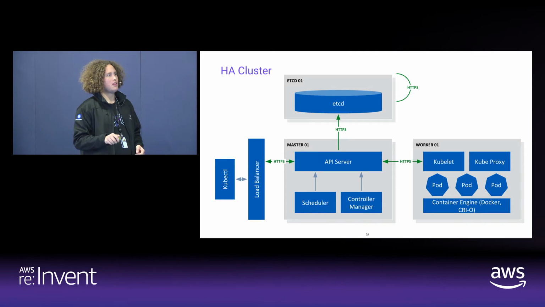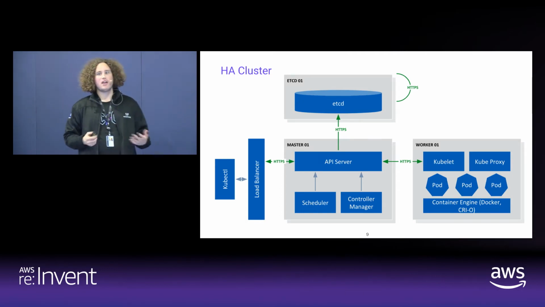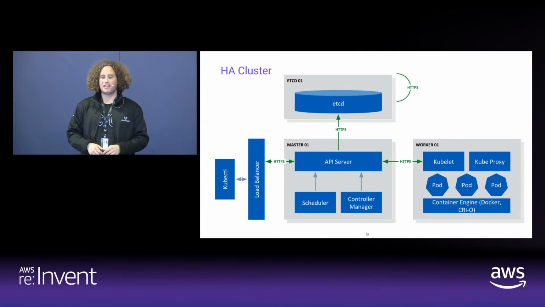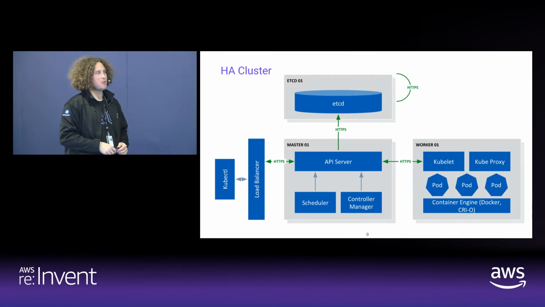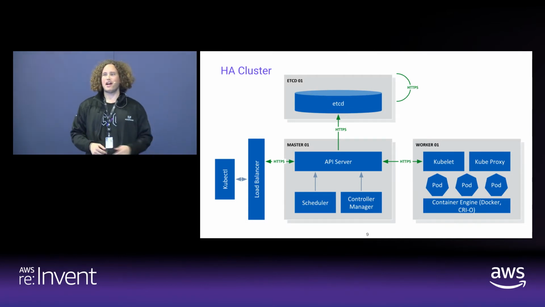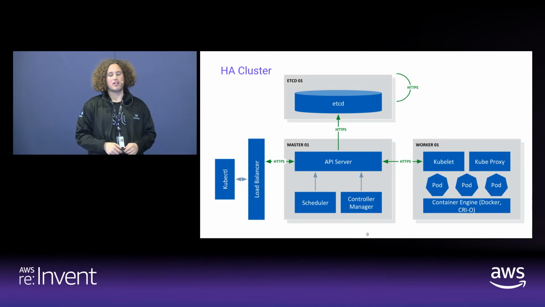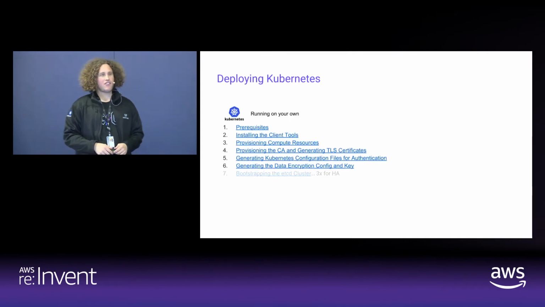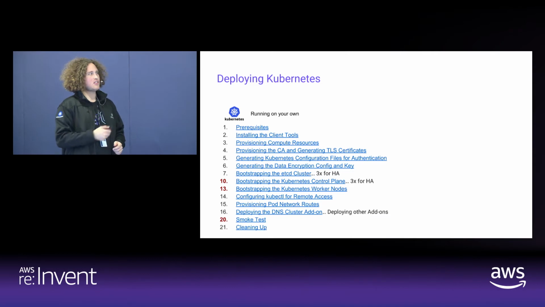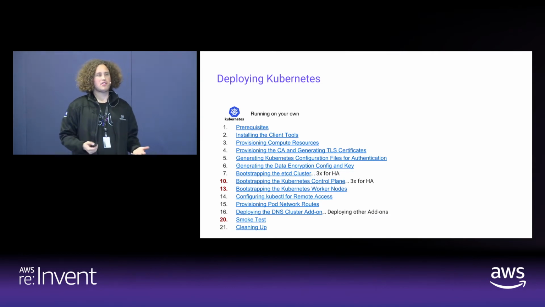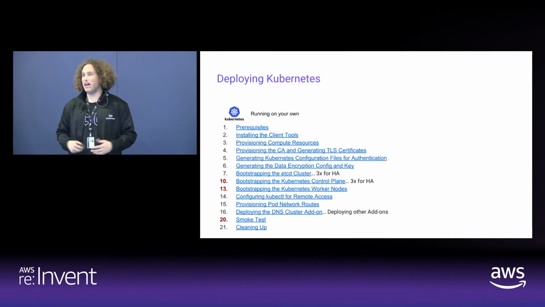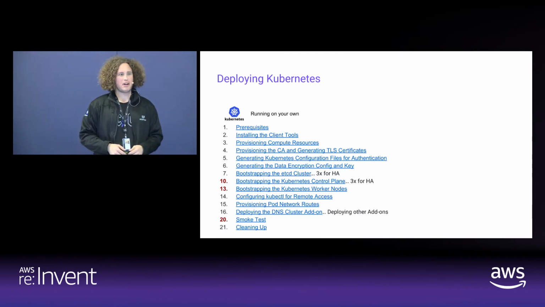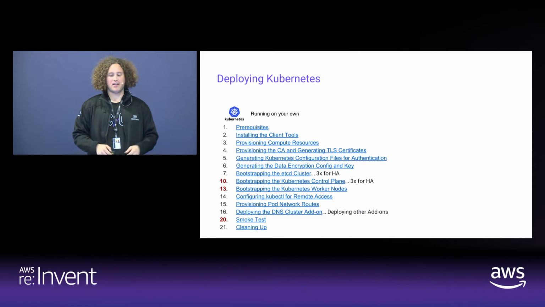We have multiple instances for fault tolerance. We have our stateful store etcd up there. We have a bunch of kubelets up here. We want to make that all secure, so we want HTTPS connections. So setting that up is a lot more complex than just setting up Minikube. If you ever followed Kelsey Hightower, this is the hard way to Kubernetes. Those are the different steps to set up a highly available Kubernetes cluster by hand, and this is not something I would enjoy doing by hand all the time. I actually tried that once, but it took a while to get there.